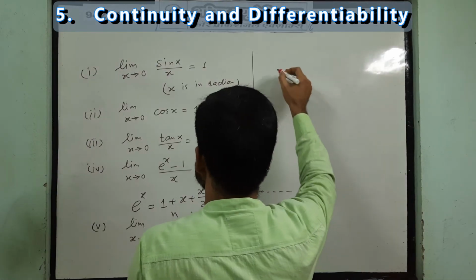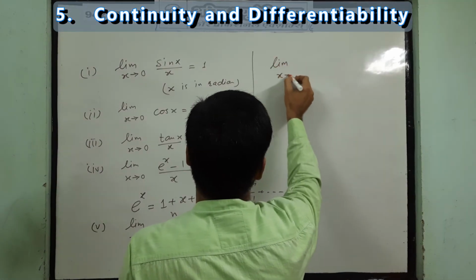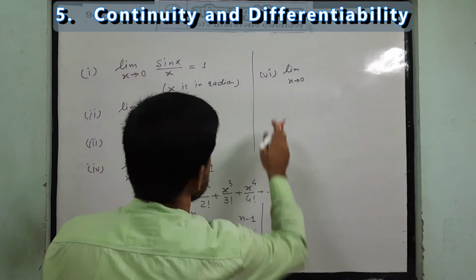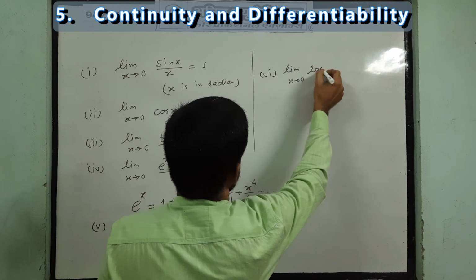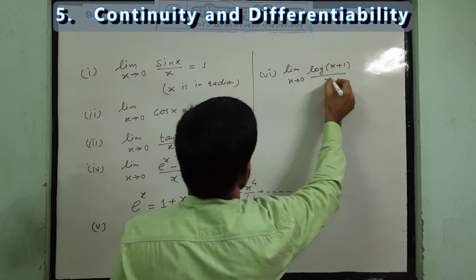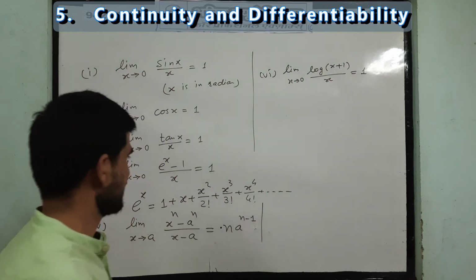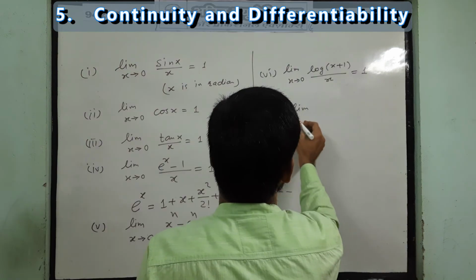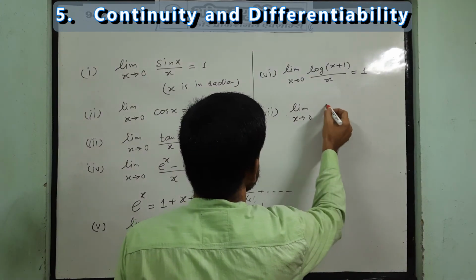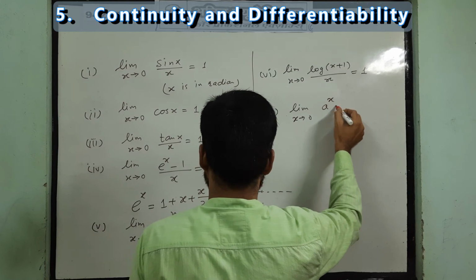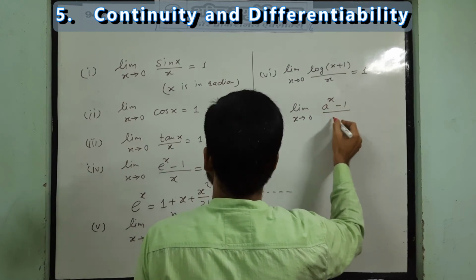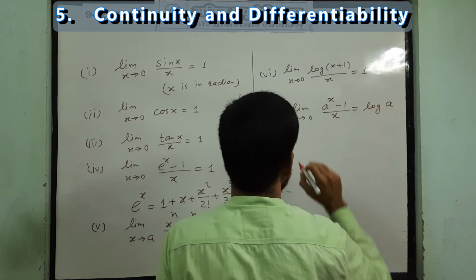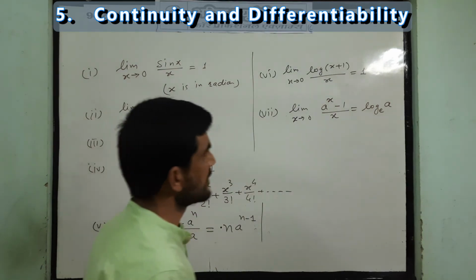Then limit x tends to 0. Next one, limit x tends to 0, log of x plus 1 divided by x is equal to 1. Clear? And one more that you have studied, limit x tends to 0, a to the power x minus 1 upon x, that is log of a to the base e.